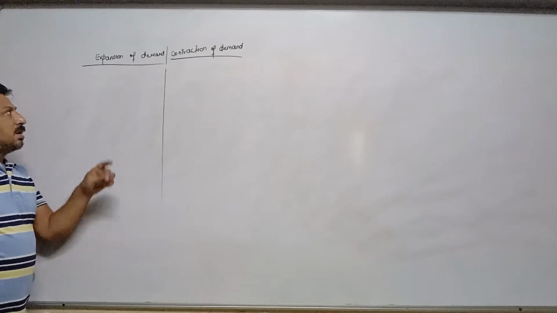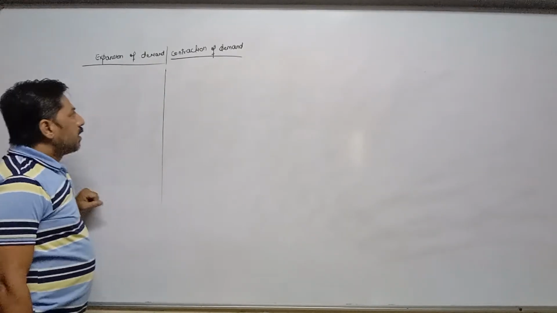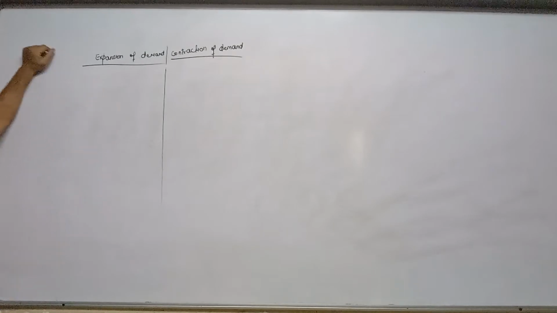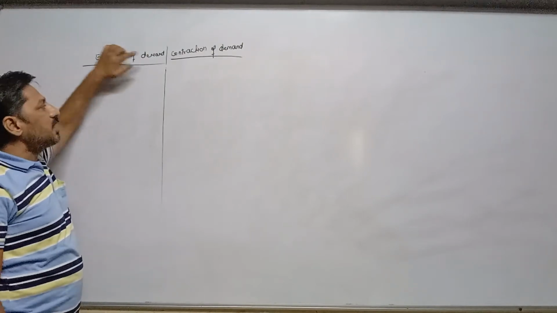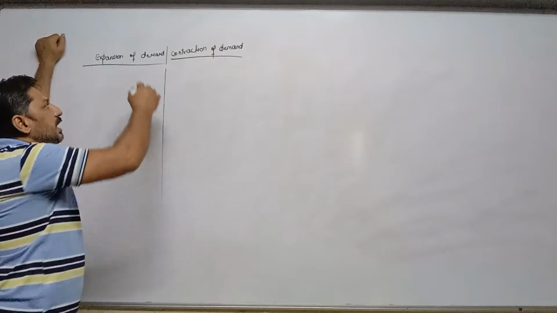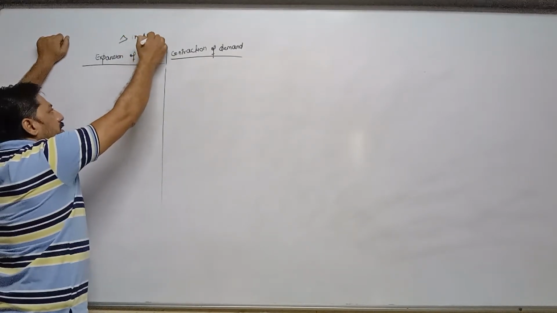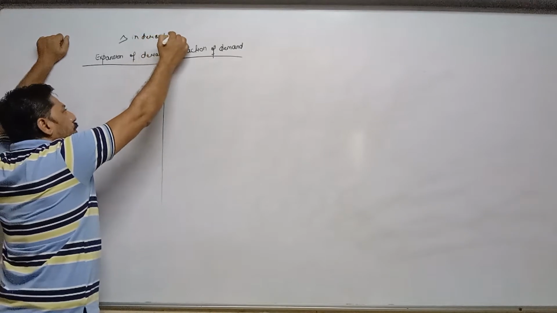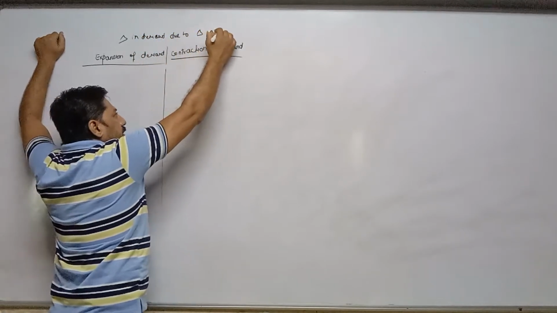Now in short, I am explaining expansion and contraction of demand, with a definition for both altogether. Changes in demand, changes meaning both expansion and contraction, due to changes in price.